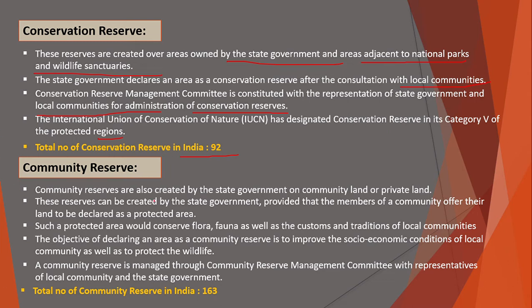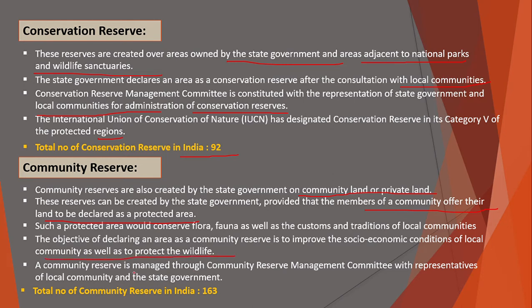Community reserves are also created by the state government on community land or private land. These reserves can be created by the state government, provided that the members of a community offer their land to be declared as a protected area. Such a protected area would conserve flora, fauna, as well as the customs and traditions of the local communities. The object of declaring an area as a community reserve is to improve the socio-economic condition of the local community as well as to protect the wildlife.